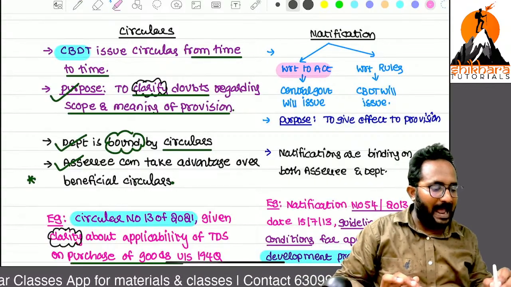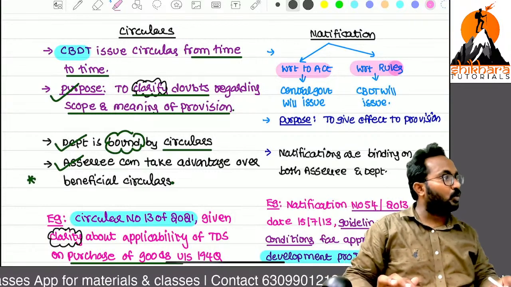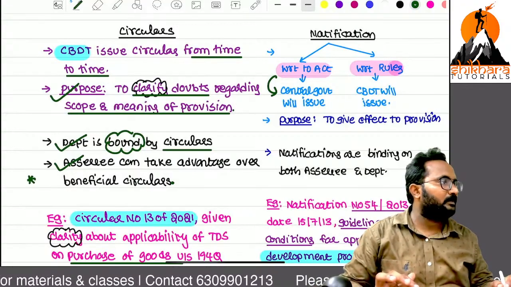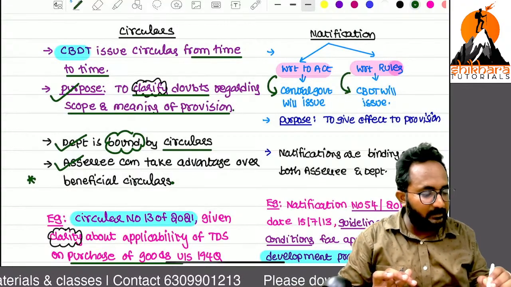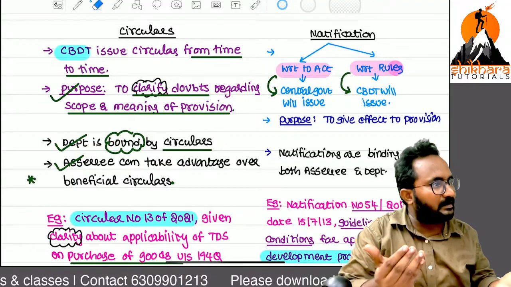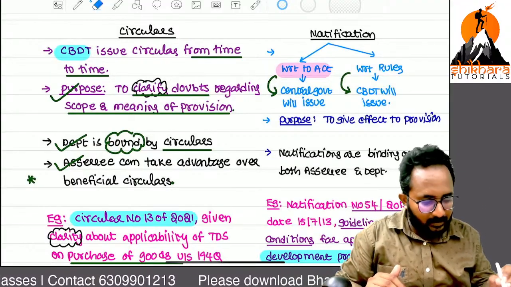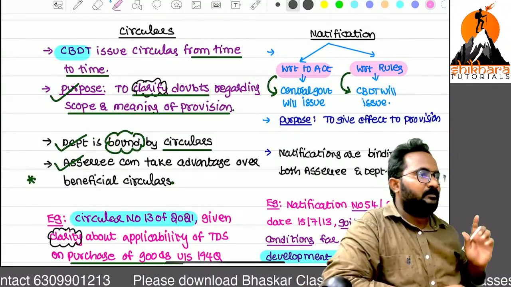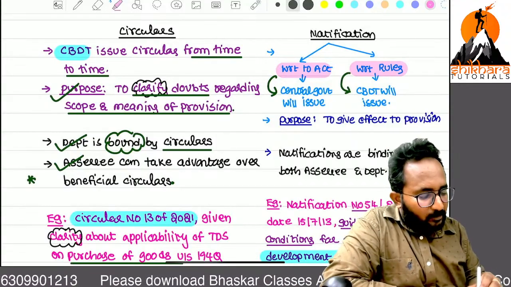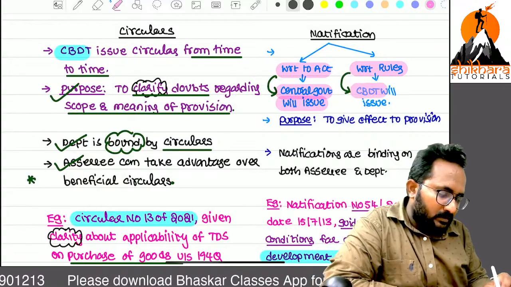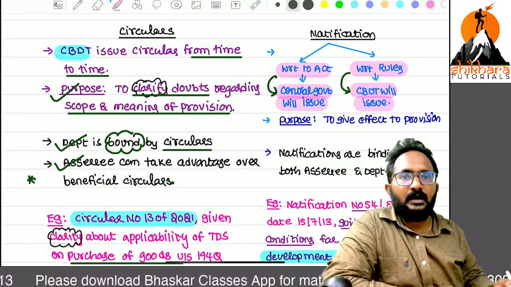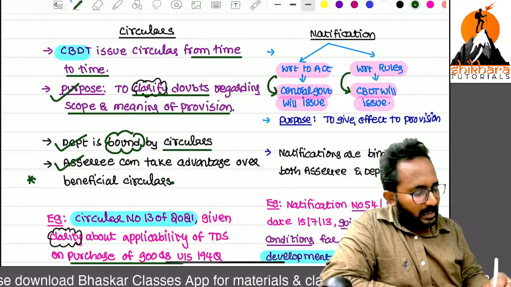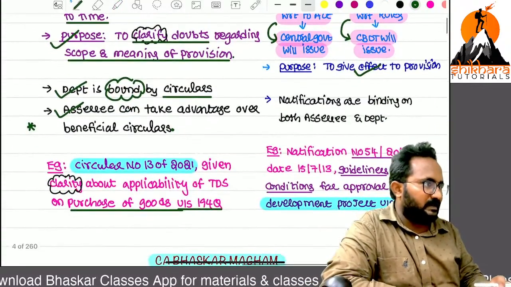So remember, here an important discussion is there. Notifications with respect to the Act, notifications with respect to the rules. Act related, who can release the notifications, ma? Central government. Rules related, CBDT. Because rules are framed by whom, ma? Rules related notifications also can be issued by the Act framed by whom, ma? Central government. So central government only will release the notification. Sir, why? To give effect to that what, ma? Provisions.